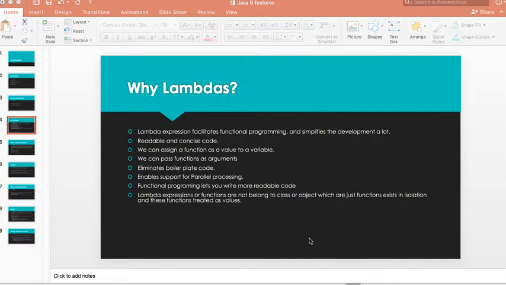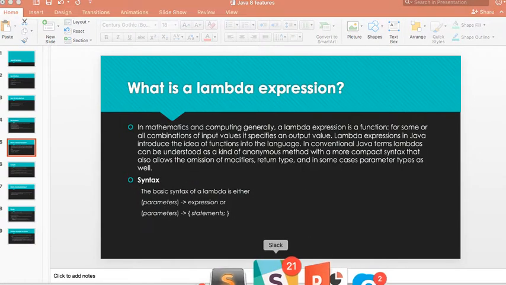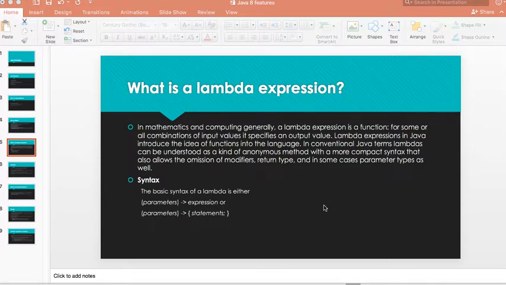Lambda expressions or functions do not belong to a class or object, they exist in isolation. These functions are treated as values. In the mathematical world, a lambda expression is like a function that takes some input and generates some output. The syntax looks like this. We have the parameters inside parentheses, then the arrow mark, and then the body of the lambda expression. We can have any number of statements as part of the body. If we have only one statement, the curly braces are optional.